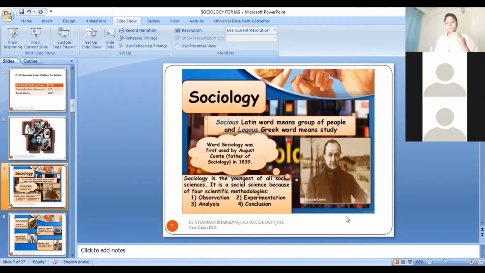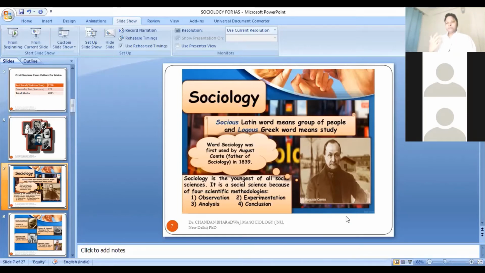Under this context, Auguste Comte tried to give a name to this new branch of knowledge. Initially, as he was very much fascinated with the methodology of physical sciences, he wanted to give this new branch of knowledge the name social physics. He wanted to use social physics as a name for this new branch of knowledge.